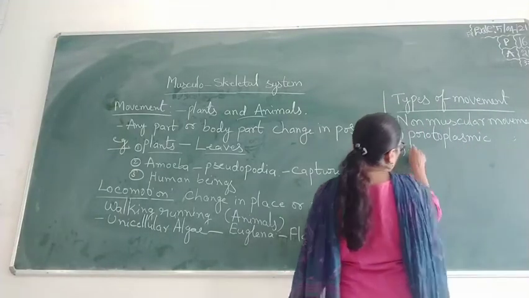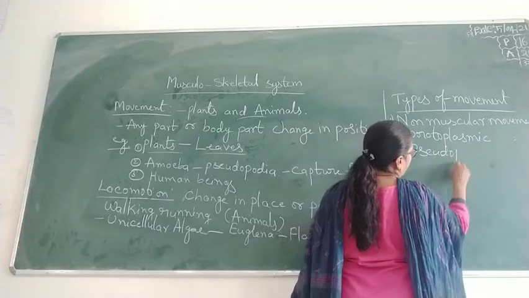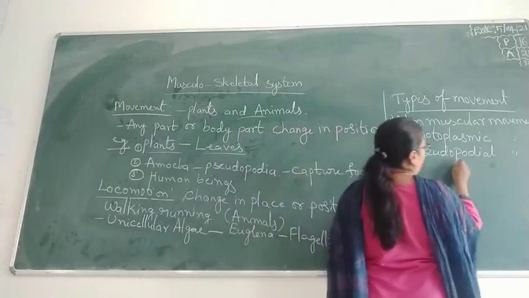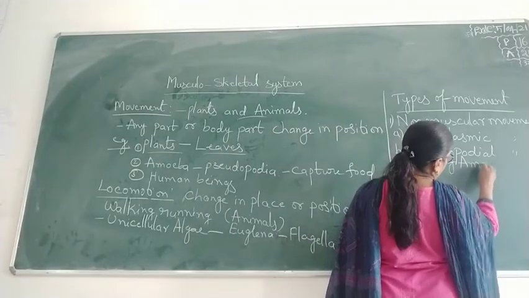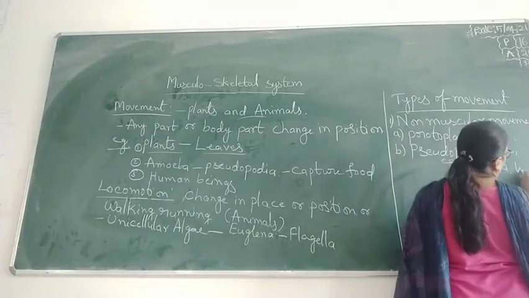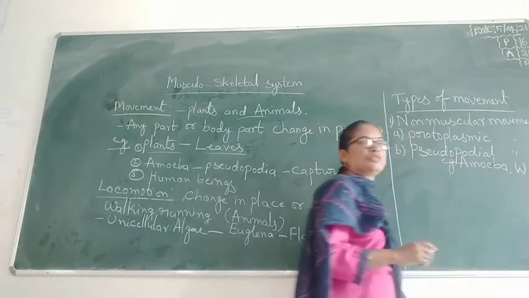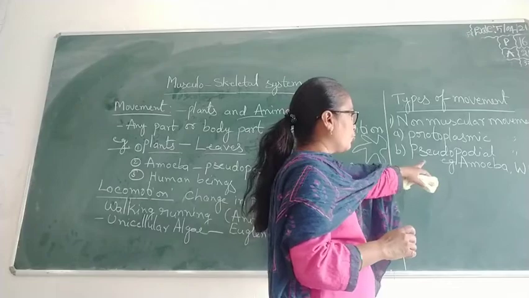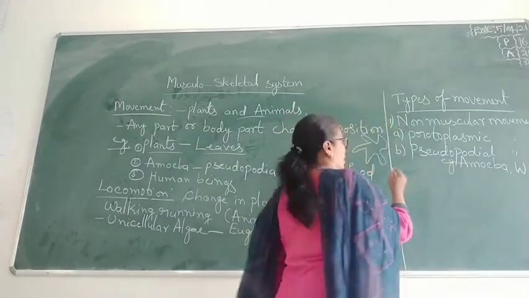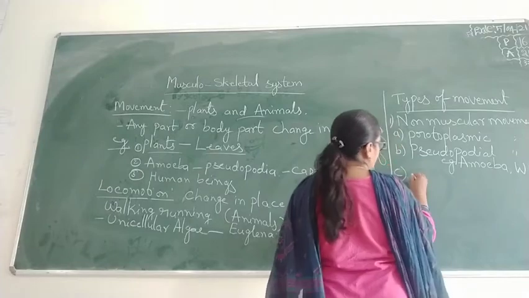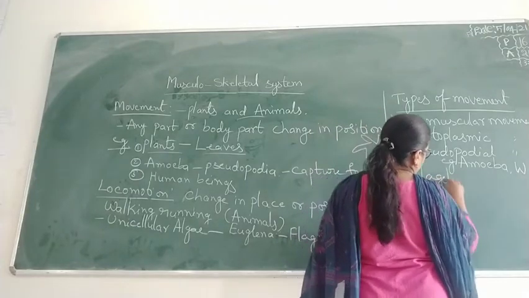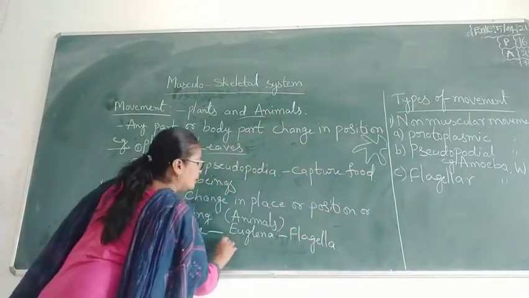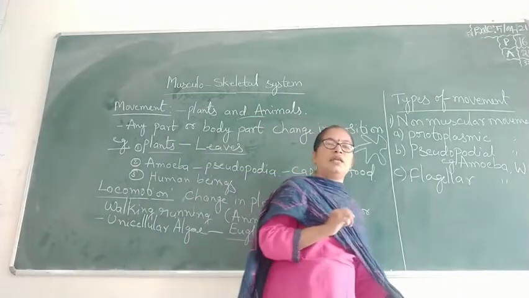And next one is pseudopodial movement, like amoeba. Example, amoeba and WBC. WBC also contain pseudopodia. With the help of this pseudopodia they move. Next, the third one is flagellar movement. Already we know that Euglena contain flagella, and with the help of flagella they move.